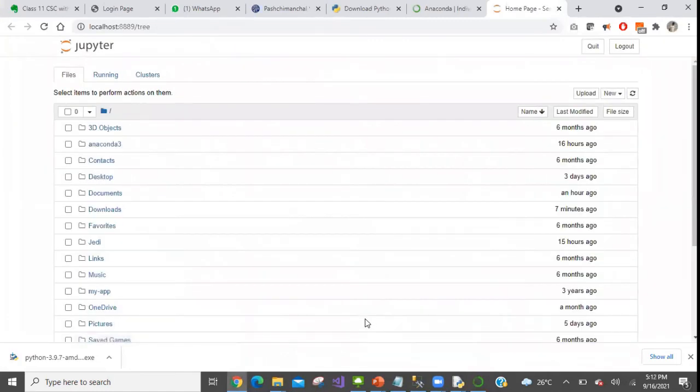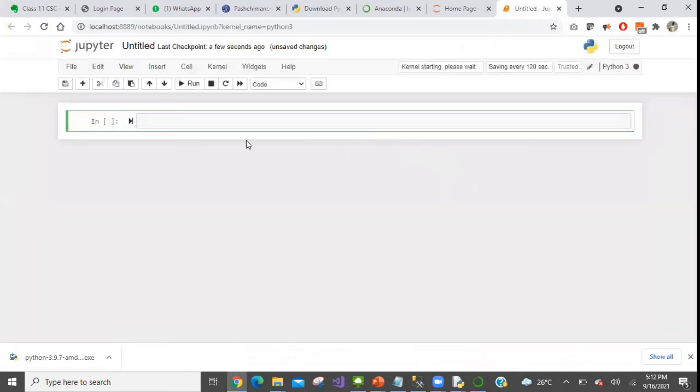It will open up in a browser, whatever your default browser is. There you click on the New button, and then click on Python 3. It will open up a shell where we can start writing our program.